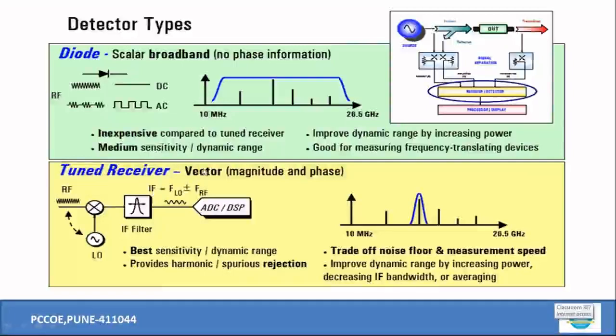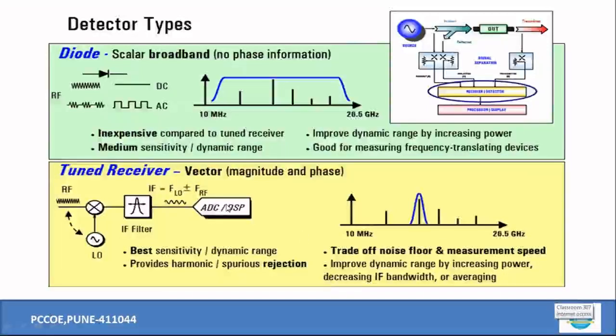But today in vector network analyzers we have tuned receivers. They are superheterodyne kind of receivers. They take the radio frequency, work with the local oscillator frequency, and generate an intermediate frequency, and later this can be provided to the ADC as well as the DSP unit so that it can be processed and that data can be made available for presentation purposes, right?